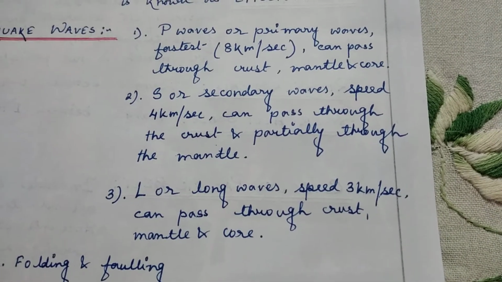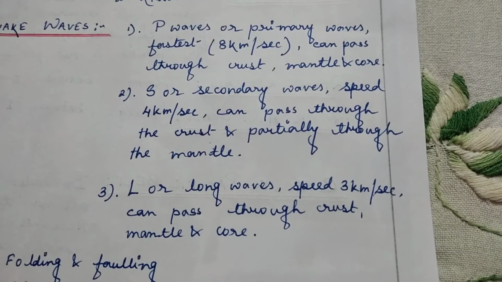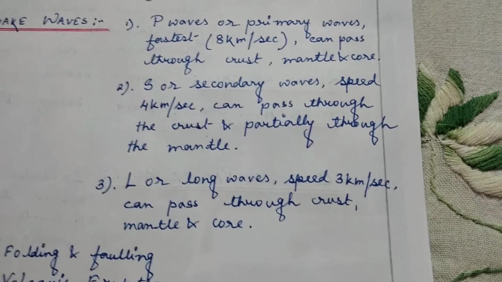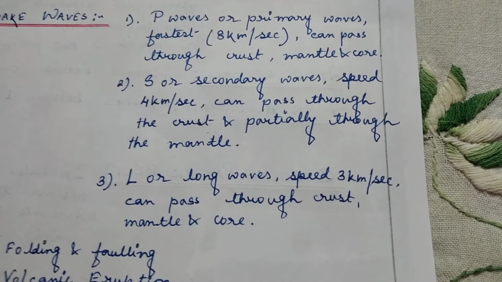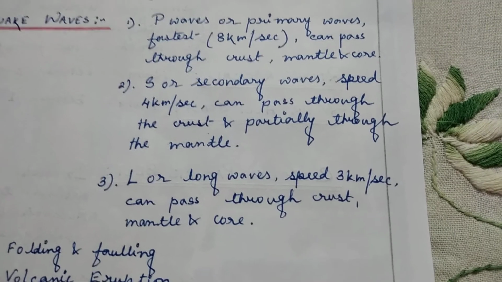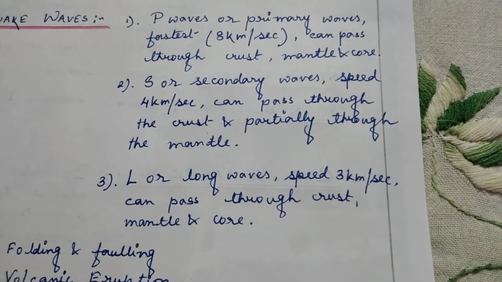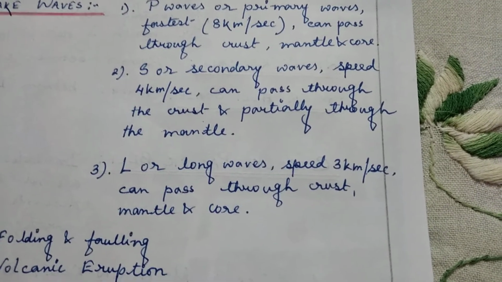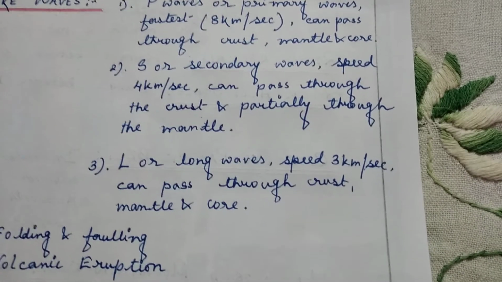But this S wave can usually pass through solid only. That is why it can pass through the crust, partially through the mantle, but it cannot pass through the core. It is refracted from the core.